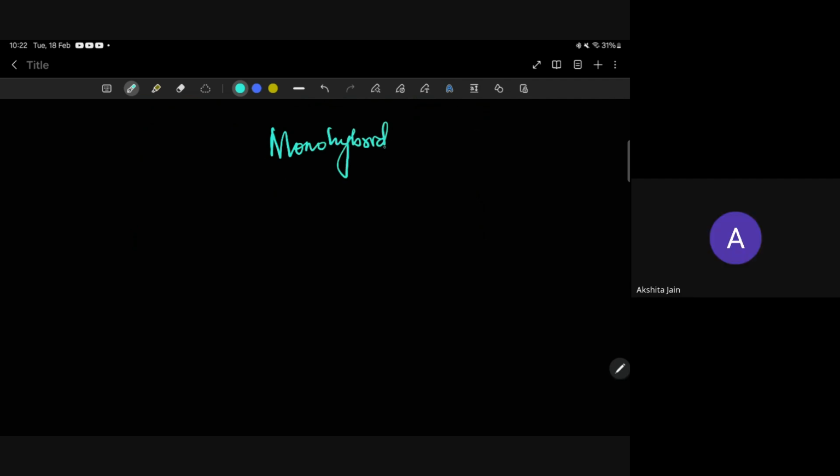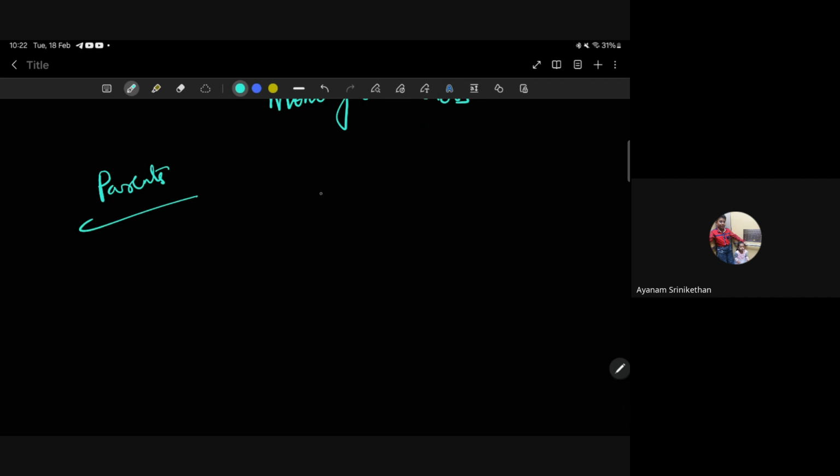Monohybrid cross. What did he do in the monohybrid cross, ma'am? Who are the parents? The parents are tall and short. He crossed a pure tall plant, homozygous tall, with a short plant.